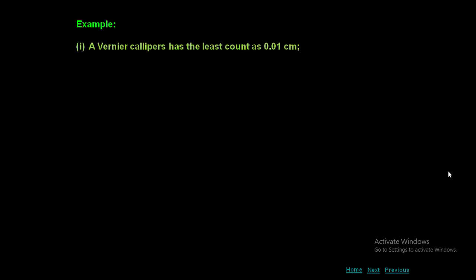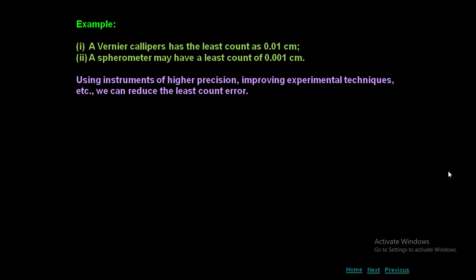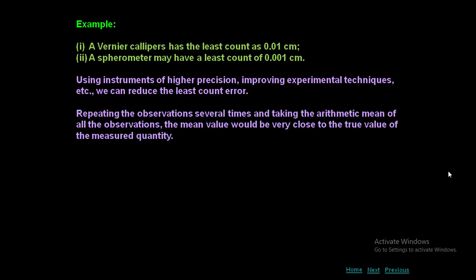Example, the vernier calipers has a least count of 0.01 centimeter. Whereas if you take a spherometer, it is also a device which is used to measure the radius of curved objects. It can have 0.001 centimeter. Now you can see whose least count is smaller. The spherometer's least count is smaller. Using instruments of higher precision, improving experimental technique, etc., we can reduce least count error. Repeating the observation several times and taking the arithmetic mean.